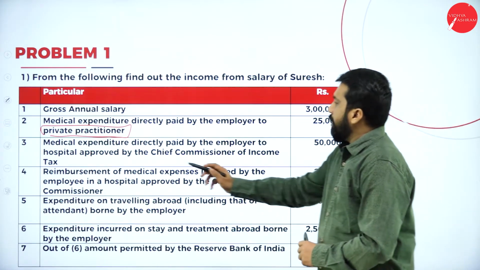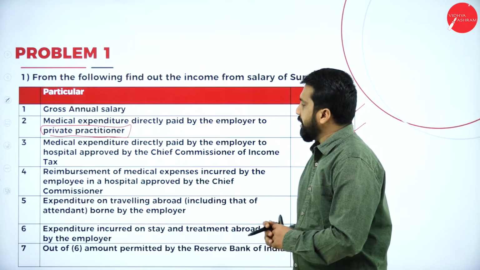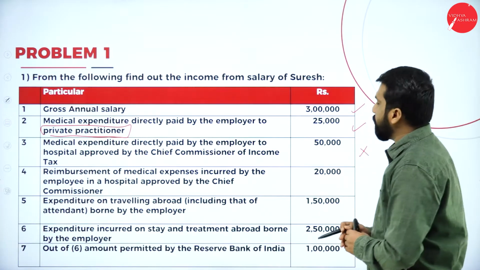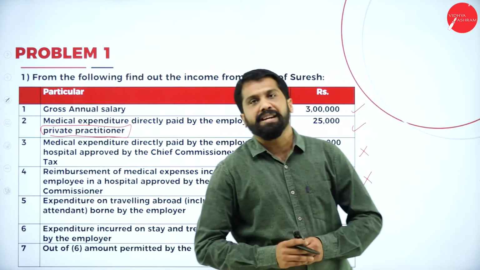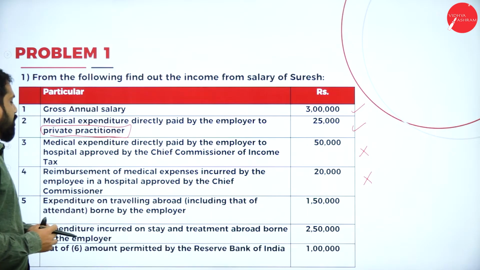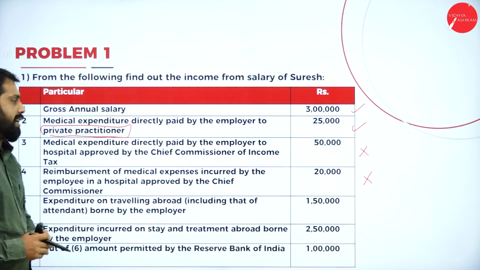Then reimbursement of medical expenses incurred by employee in a hospital approved by chief commissioner. What will do? Approved by chief commissioner means it is exempted. Clear? Yes. Next. Expenditure on traveling abroad including that attendant borne by the employer.